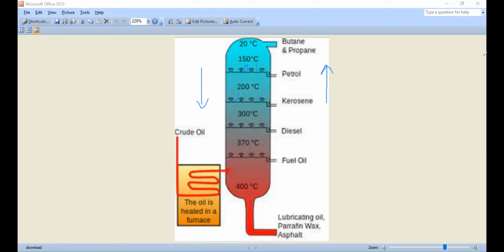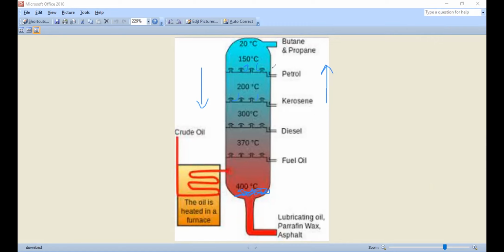They will pass upside the chamber. Heavier hydrocarbons, we all know that heavier things always settle down. So heavier hydrocarbons will settle here, on the lower trays, and lower hydrocarbons remain as vapor, and they will condense on the higher trays. Firstly, they will convert into vapors, and after some time they will get condensed and stay here only.